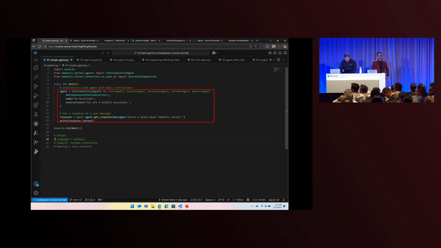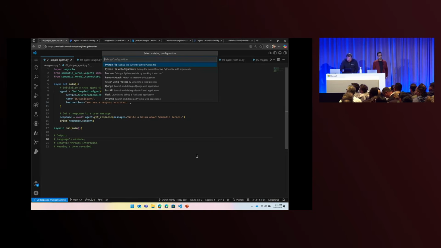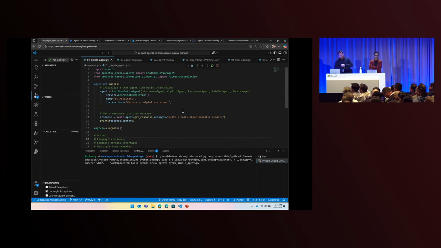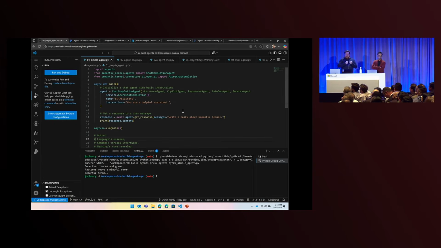In the case of this agent, we're just asking it something very simple. We're asking it to compose a haiku about Semantic Kernel. We gave it these instructions, and we asked it for a response. Just a single response in this case. We're not having a conversation. So we're using this almost exactly like an inference API. That goes back to what I was talking about: when you start with an agent system, even when you're just doing responses, it means you can grow into more complex things as you go forward. So we got a nice little haiku here. Code that learns and grows, patterns weave a mindful core, Semantic Kernel. Great, beautiful.